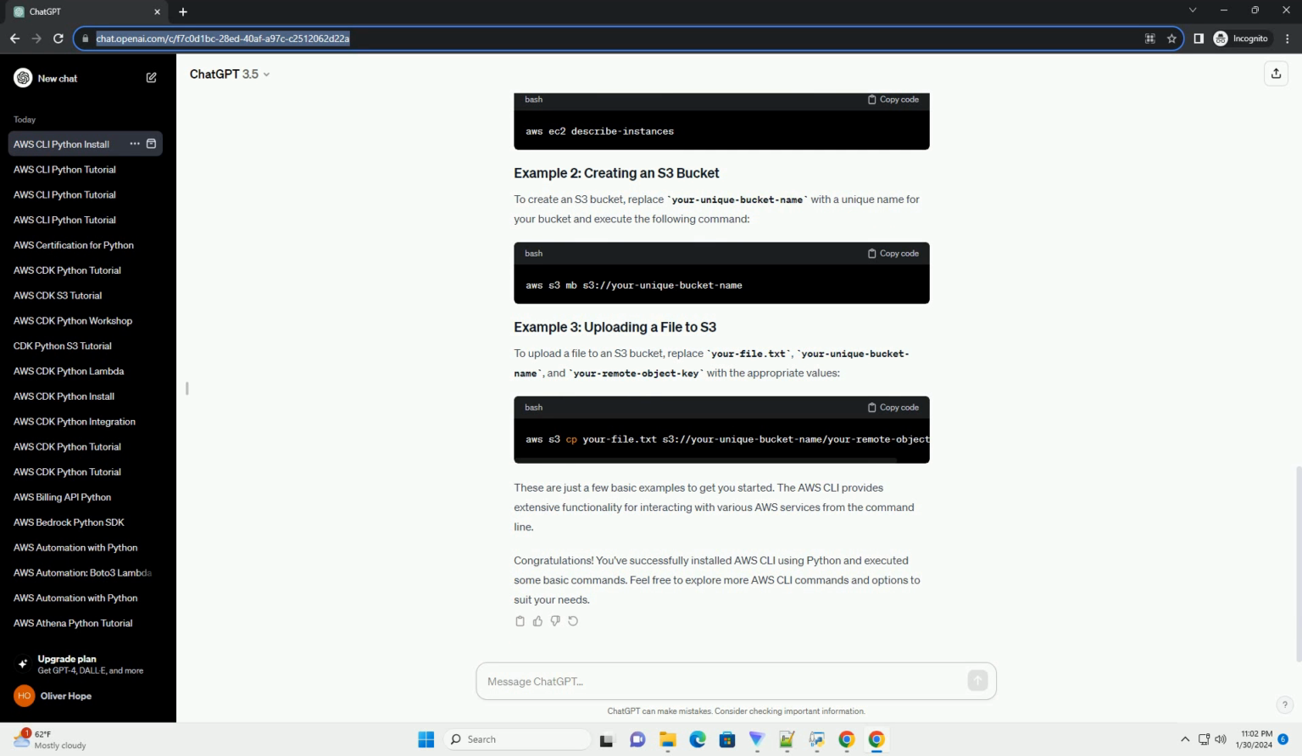These are just a few examples of the many AWS CLI commands available. Refer to the AWS CLI documentation for a comprehensive list of commands and options. Congratulations! You have successfully installed AWS CLI using Python and executed basic AWS CLI commands. You are now ready to explore and manage your AWS resources from the command line.